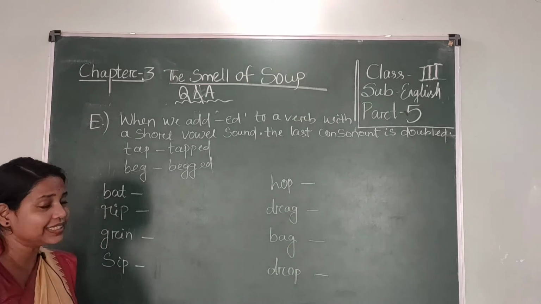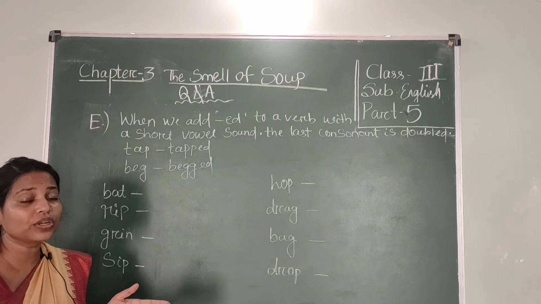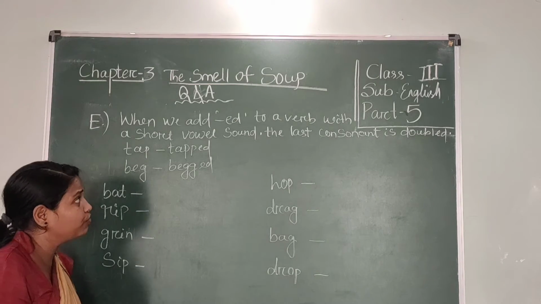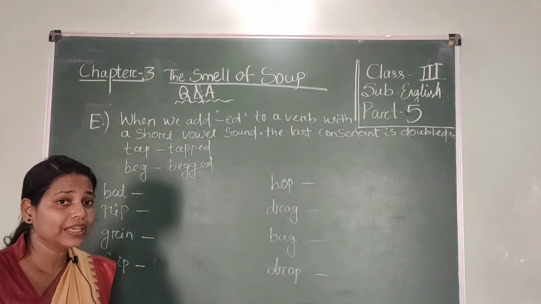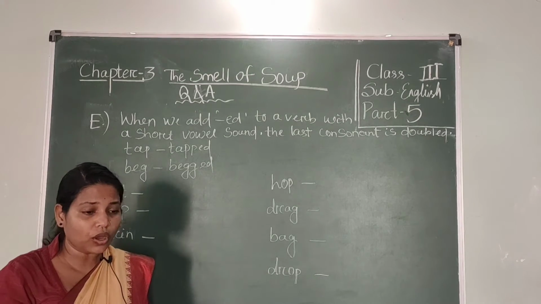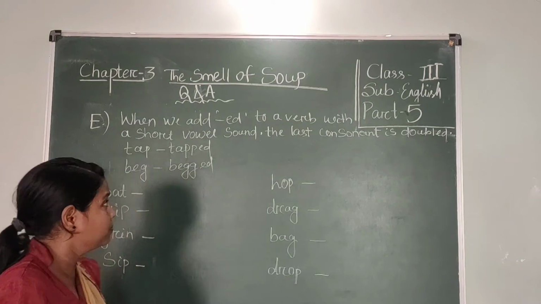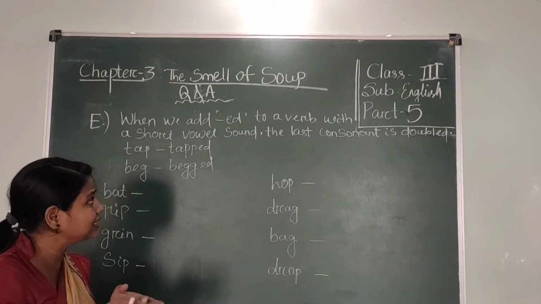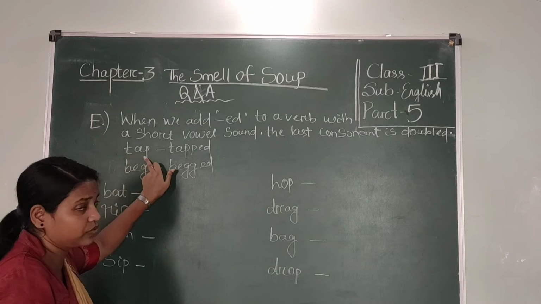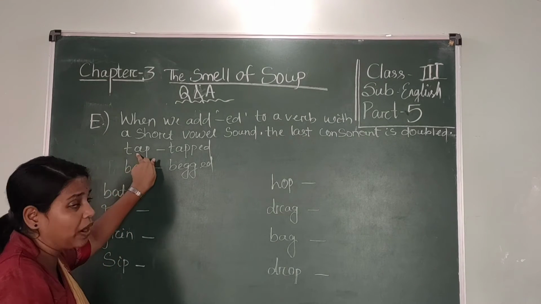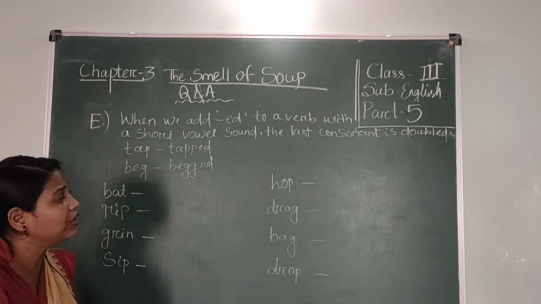When we add ed to a word with a short vowel sound, the last consonant is doubled. So students, let me again look at the blackboard. Whenever we add ed to a word, we know that we add ed with a past or past participle verb. When we add ed to a word with a short vowel, look at the word tap. Beg. It's a short vowel. The vowel sound is very short. Tap. Beg. A short vowel sound.